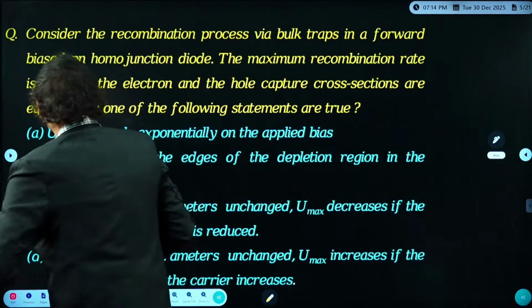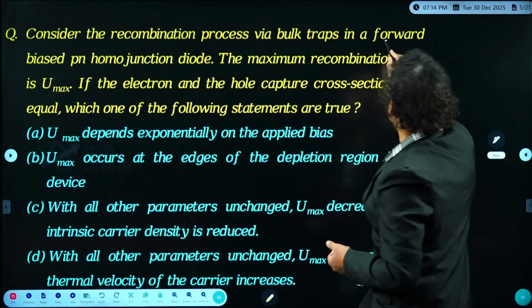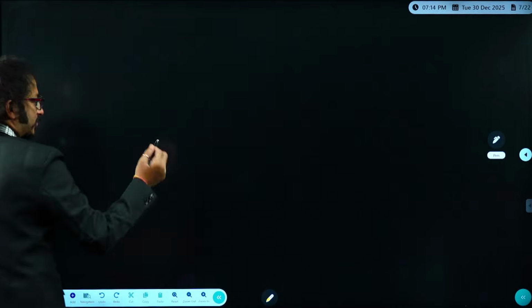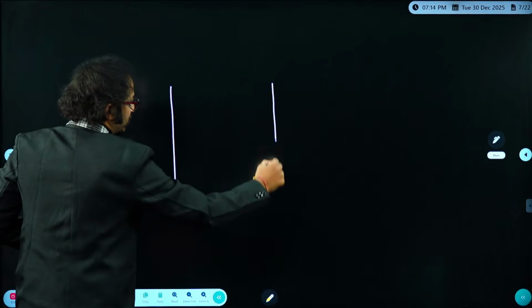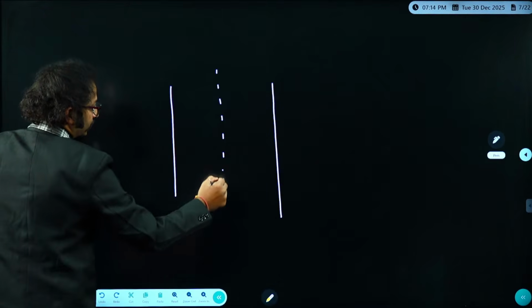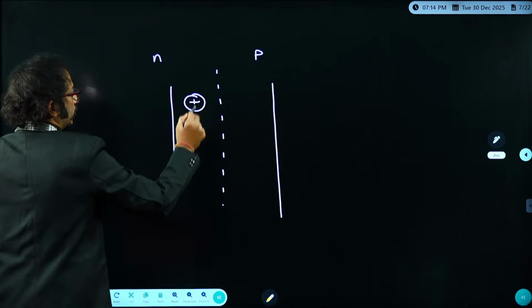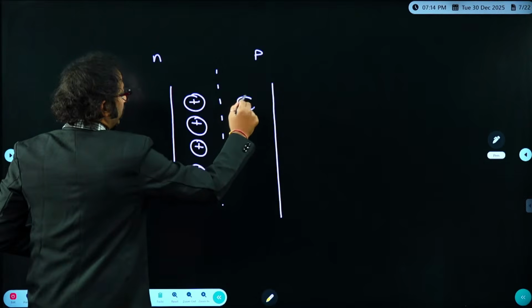So the examiner clearly specified it is under forward bias. You know, dear students, in case of forward bias, for example, let me say it is a depletion region, it's a junction. Say this is the N side, this is the P side. So here we have positive ions on the N side and negative ions on the P side in the depletion region.